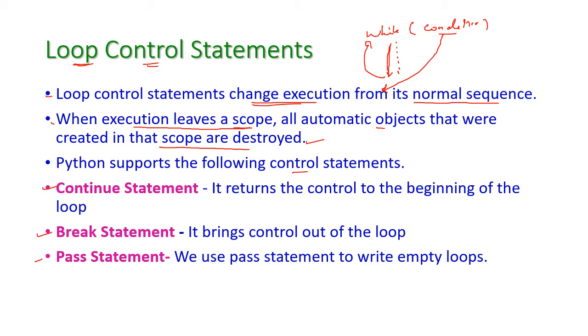What is the continue statement? It will return the control to the beginning of the loop. Suppose in this place I am having continue. Before it some statements are there, after it some statements are there. Okay, once it sees continue, then what will happen? It will go to the while loop, again test the condition. It will skip these statements. The continue will skip the statements after the continue statement.